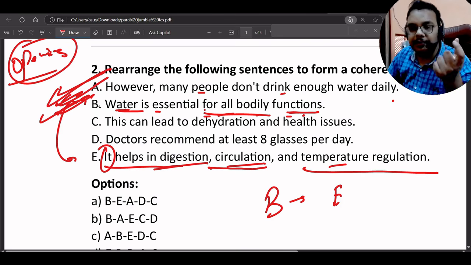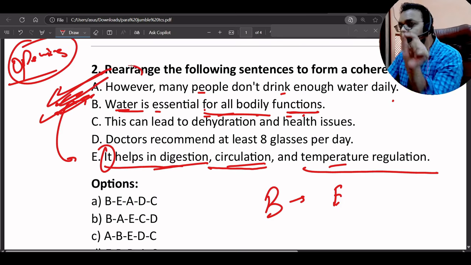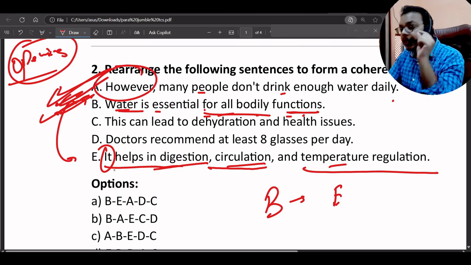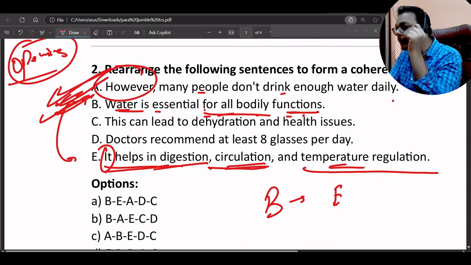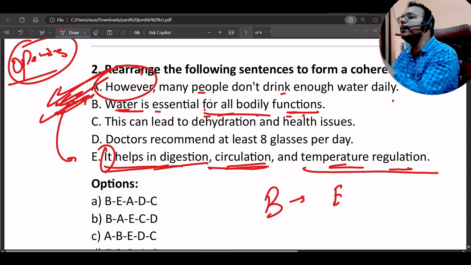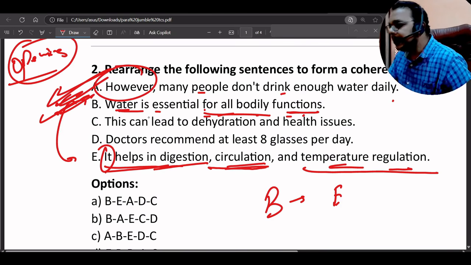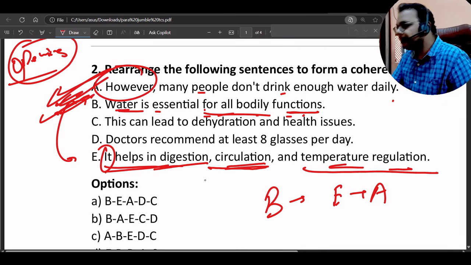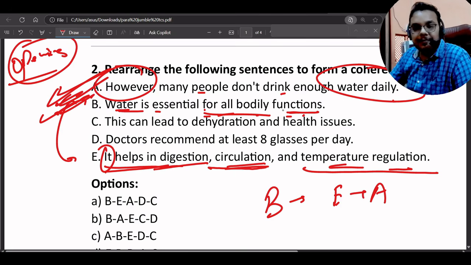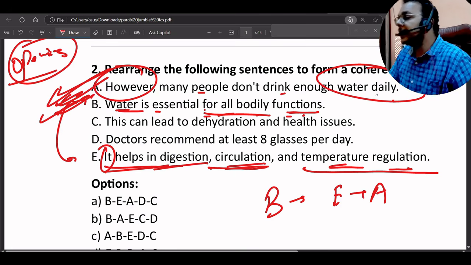So the quality of the water, but however is building the relation between two sentences. It helps in digestion, circulation, and temperature regulation. However, many people don't drink enough water daily. So we are building the relationship between two sentences. So that's why A will come here. Okay, now we are talking about many people don't drink water daily.